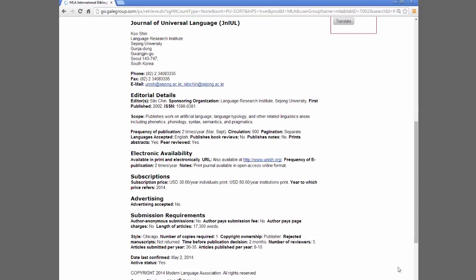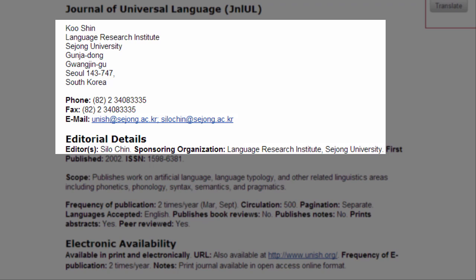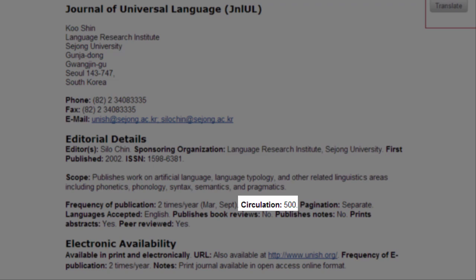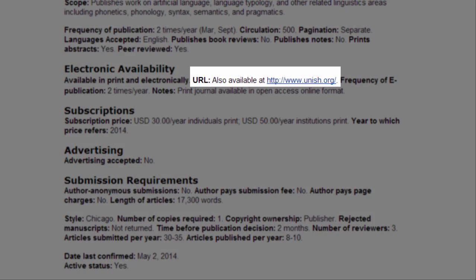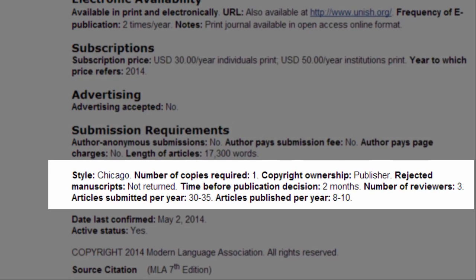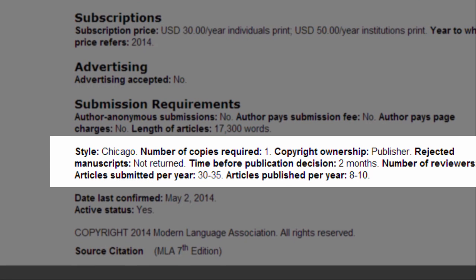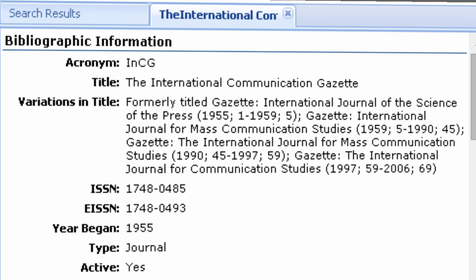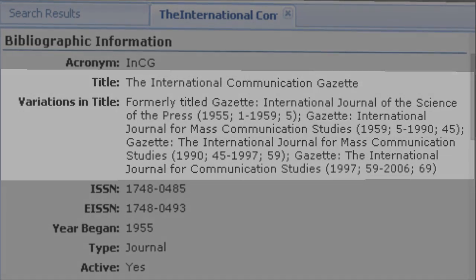In the DOP, you'll find the publication information provided by journal or series editors, such as editorial contact information, publication frequencies, description of scope, circulation figures, subscription prices and addresses, advertising information, links to online content, peer review, and submission guidelines. The directory provides statistics on the number of articles and book reviews published each year, and, if the publisher makes this information public, how many manuscripts are submitted and the acceptance rates. If you're an MLA member and you access the DOP from our website, you will also see title history for journals that have changed titles.